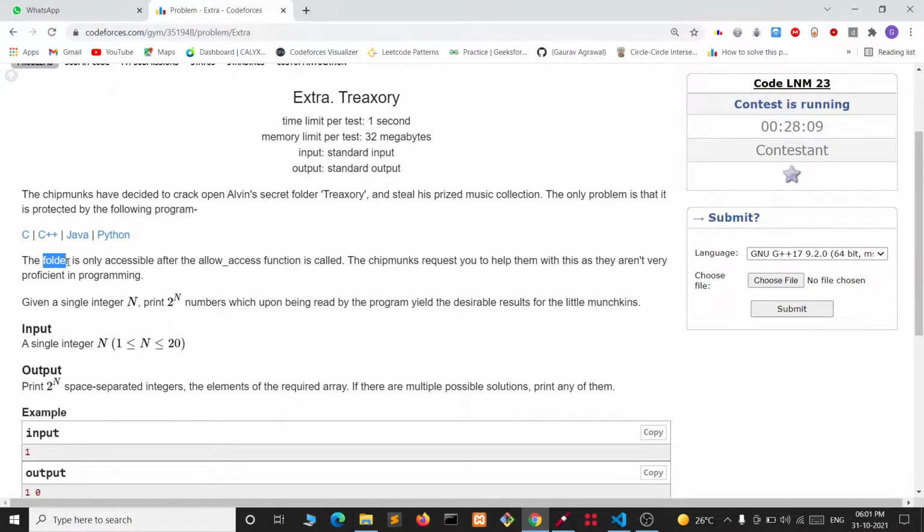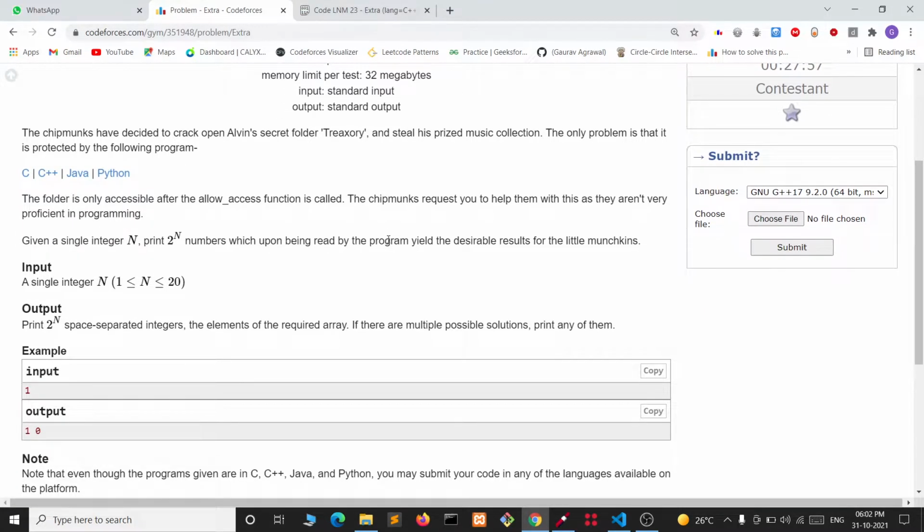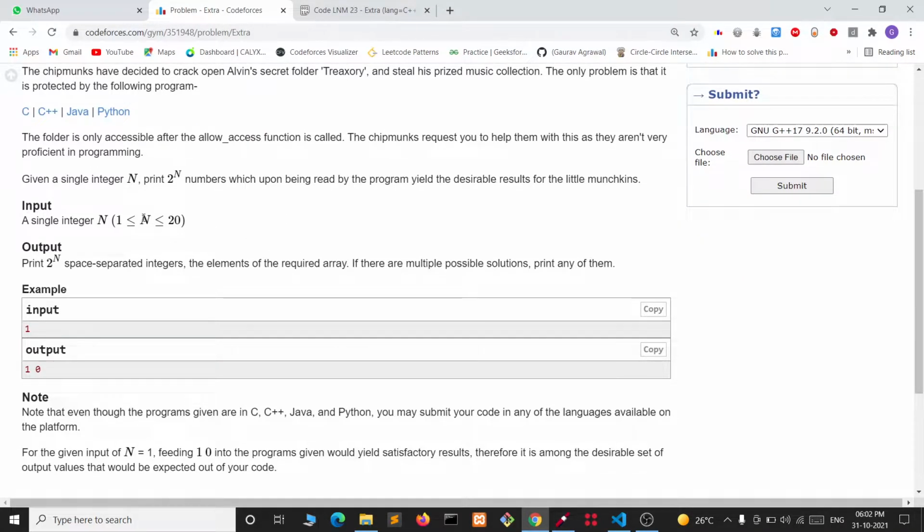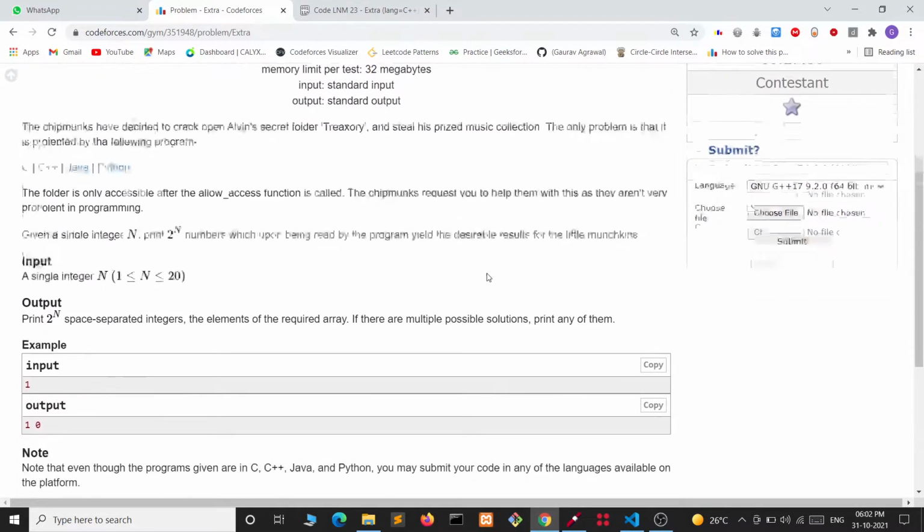In the problem statement we are given some folder which is only accessible after the allow function is called, and that allow function is in this program. You can open any one of these programs, and in input we are given a single integer n, and we have to print 2^n numbers which will be used as input by this program. In this program we have to call the function allow access. This is the constraint we are given for n, and we have to output 2^n integers which will be used as input in the program.